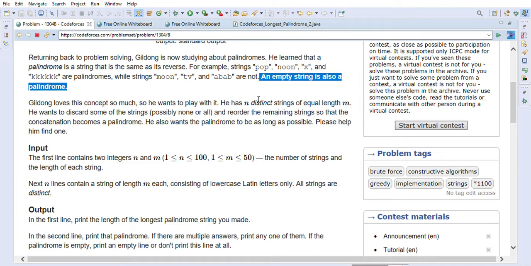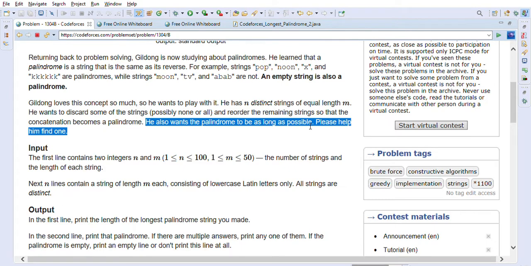Gildong loves this concept so much that he wants to play with it. He has n distinct strings of equal length m. He wants to discard some of the strings, possibly none or all, and reorder the remaining strings so that the concatenation becomes a palindrome. So basically he has a lot of strings and he wants to concatenate them to form a palindromic string, right? He also wants the palindrome to be as long as possible, so he wants to form the longest string which is a palindrome. Please help him find one.